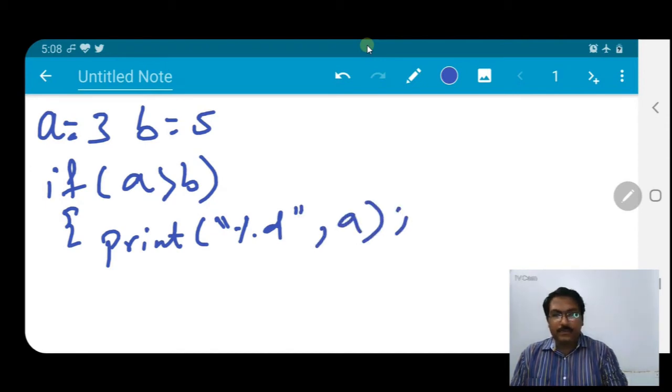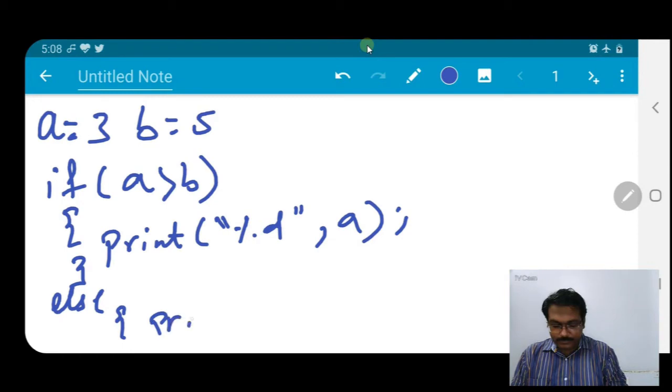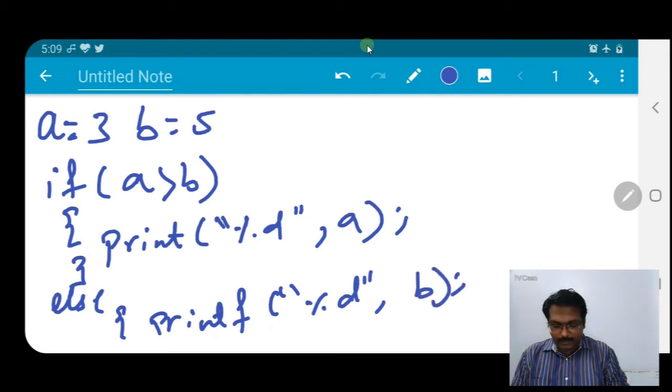If a is greater, a will be printed. Else, within the curly braces, printf %d, b. You have to end the curly braces here.